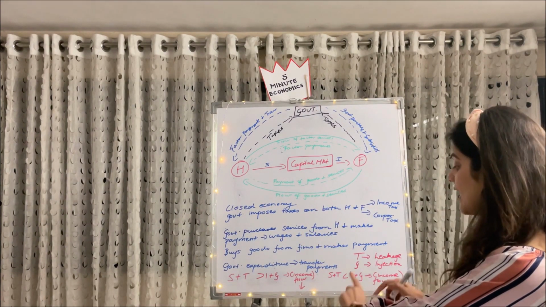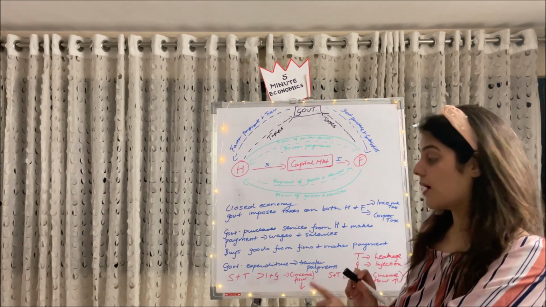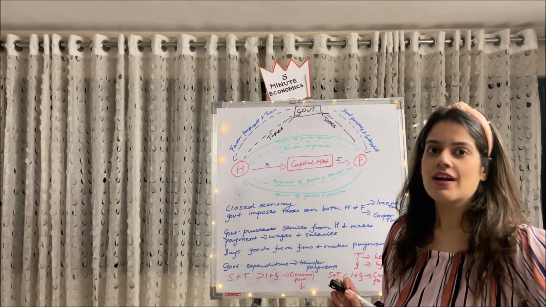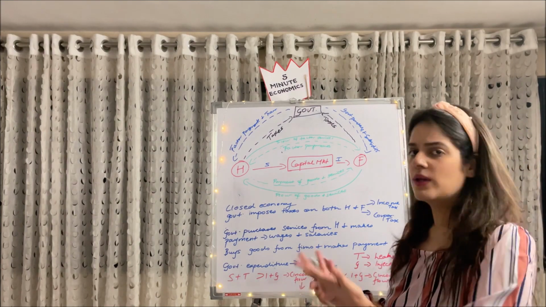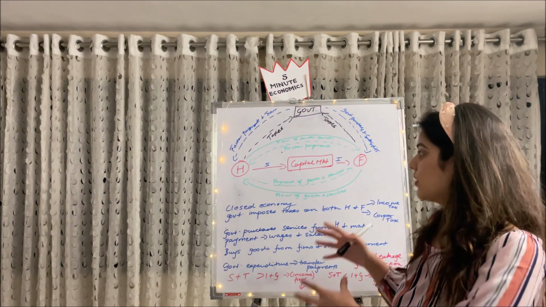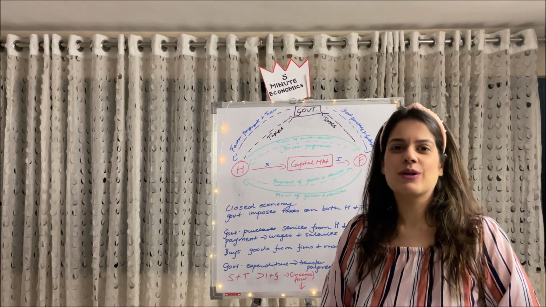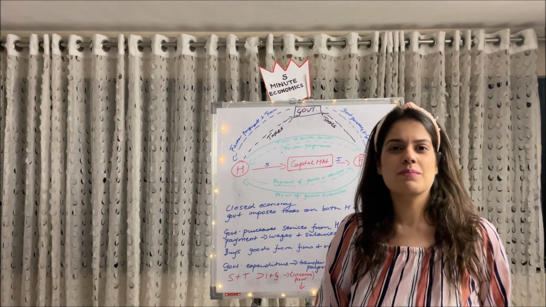Whereas on the other hand, if our injections I plus G are more than S plus T, which is our leakage, then obviously the income flow will increase. Whereas if both are equal to each other, then the economy, or the circular flow, is in equilibrium. So I hope you are clear with the 3 sector model.